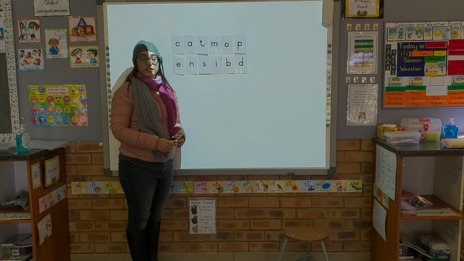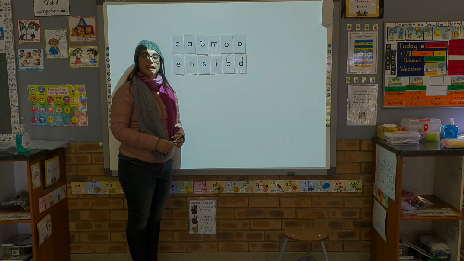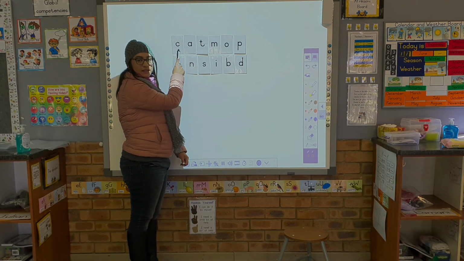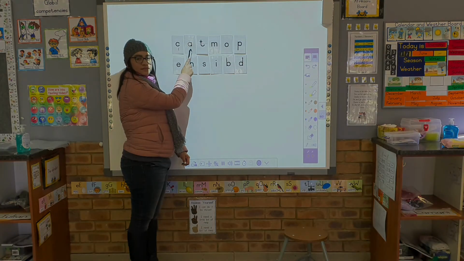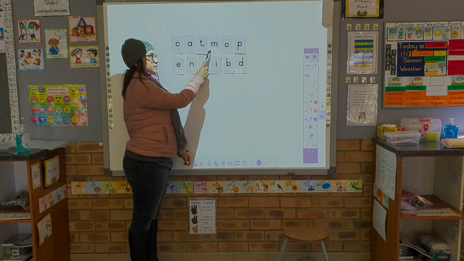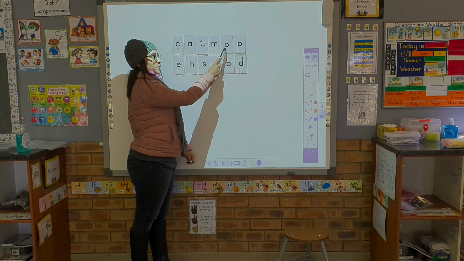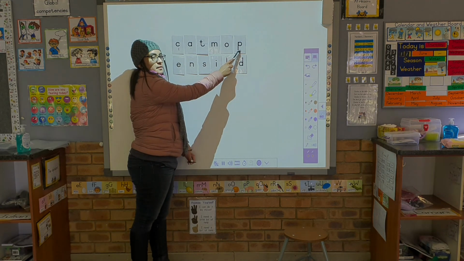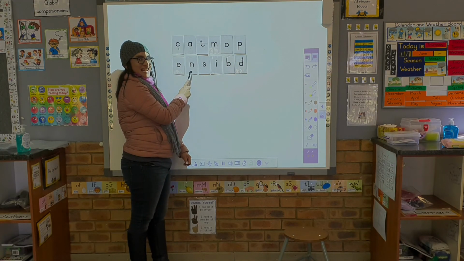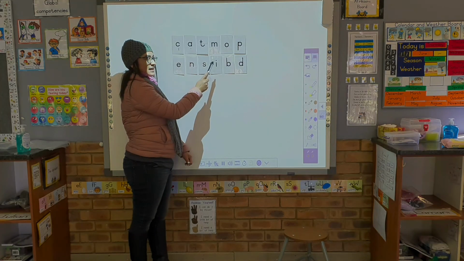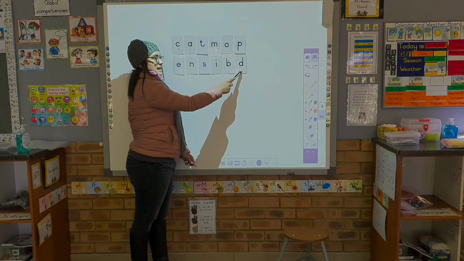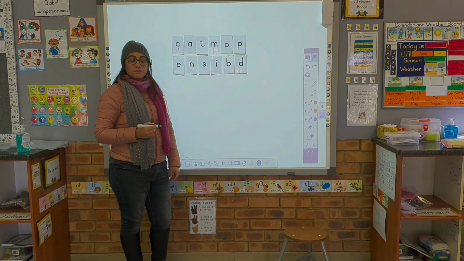In today's lesson we are going to be revising our letter sounds and doing some word building. Let's have a look. What sound does this letter make? K, A, T, M, O, P, E, N, B, D. Good job. Now let's build some words.